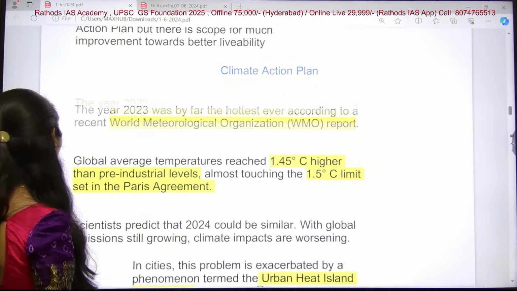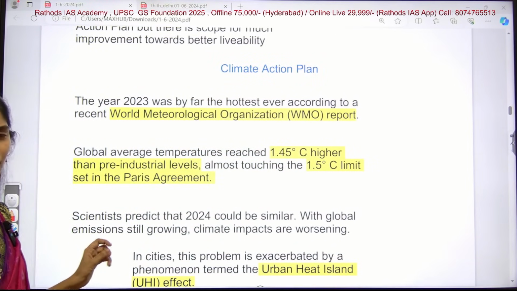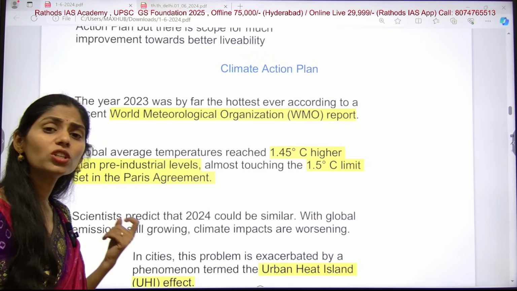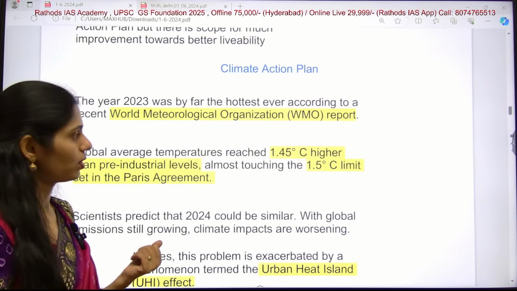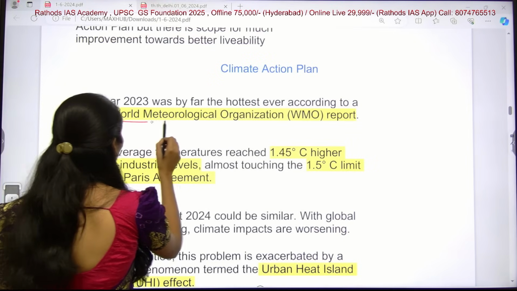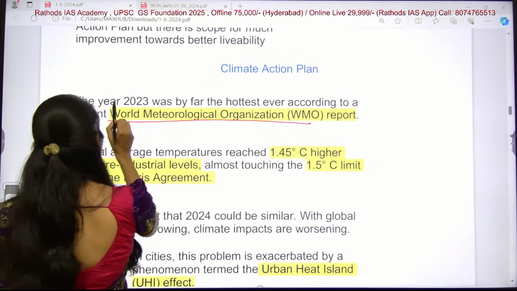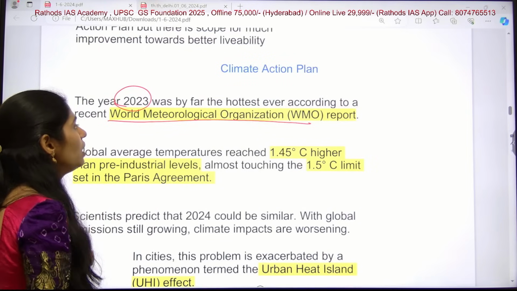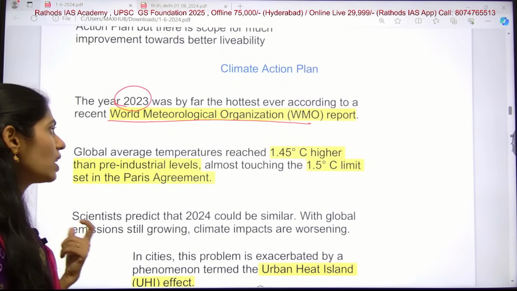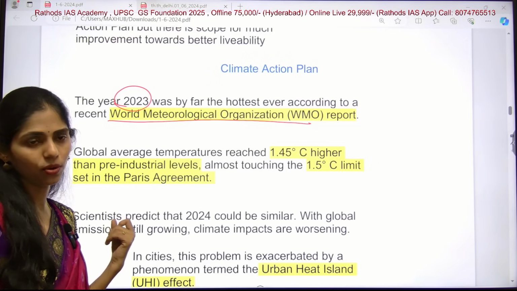In the introduction, the author says that the World Meteorological Organization recently released a report. In this report it said that 2023 is by far the hottest year ever.